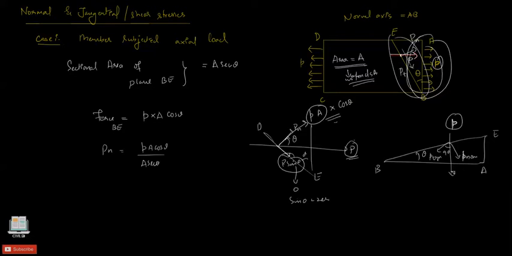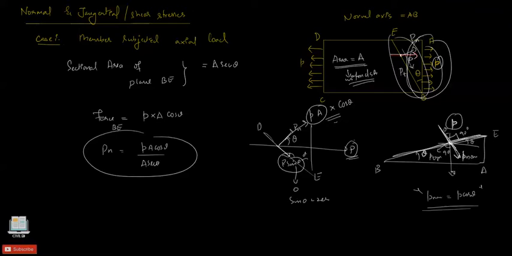So one of the components is sine and one of the components is cos. Now look here, this angle of inclination is theta, as we had considered earlier. So this plane here has been shifted by an amount of theta. So this force P here is also shifted by an amount of theta. Ultimately these have to be 90 degrees itself. So that is why P normal component to the BE is nothing but P cos of theta. I hope you got to know at least now. So this was about the normal component.